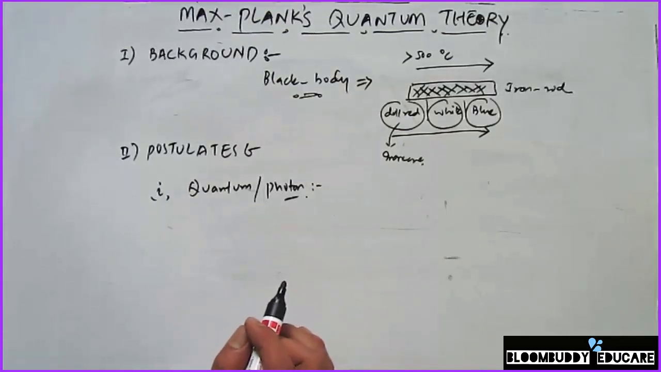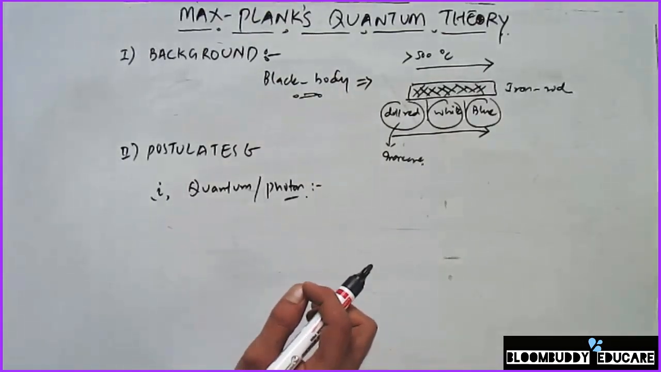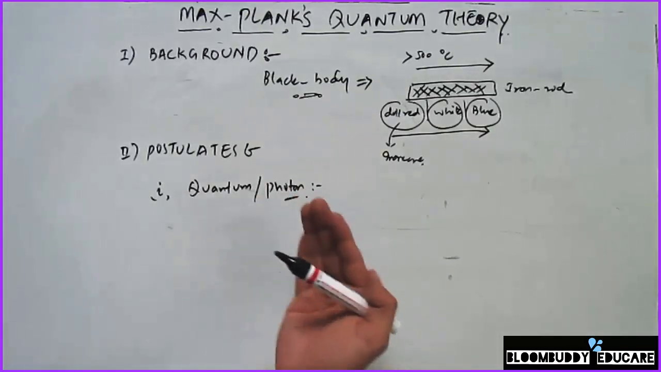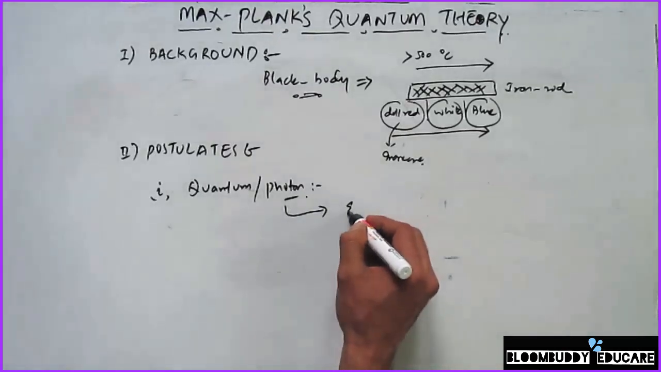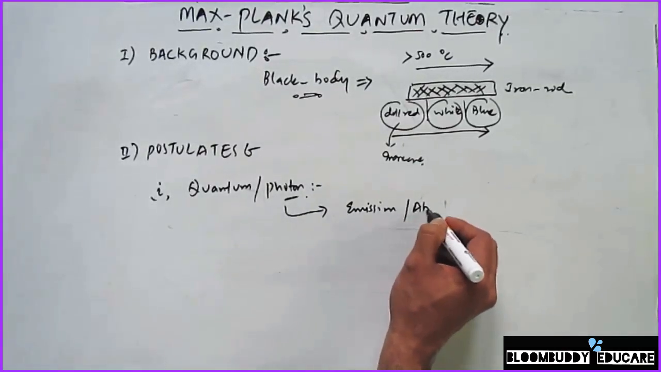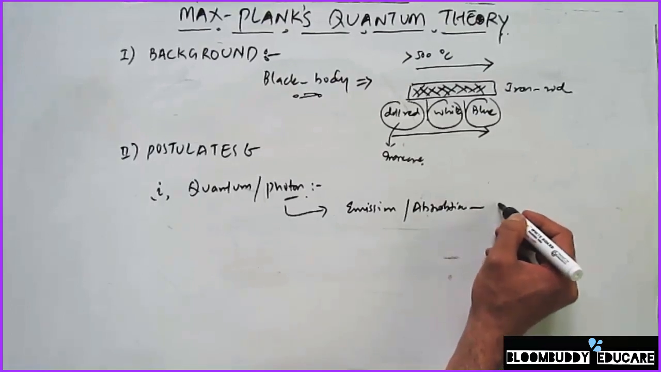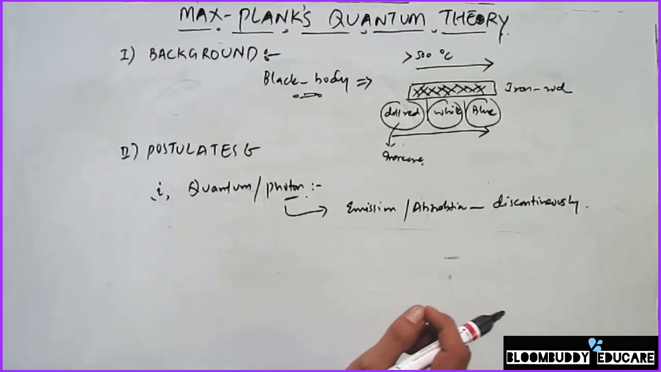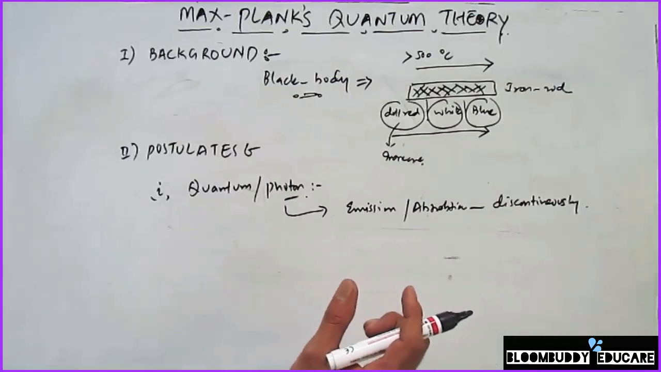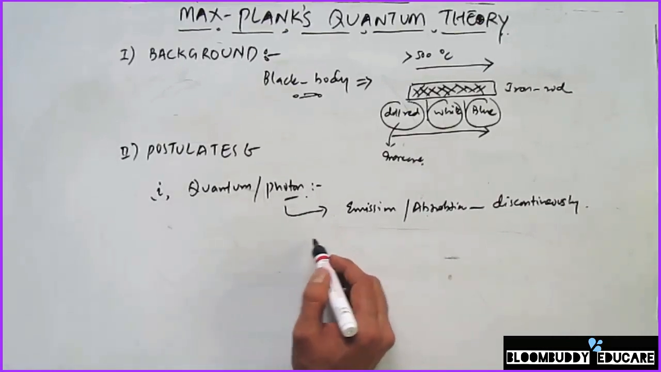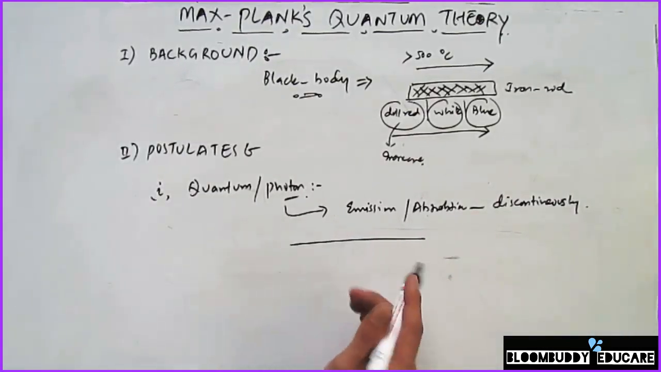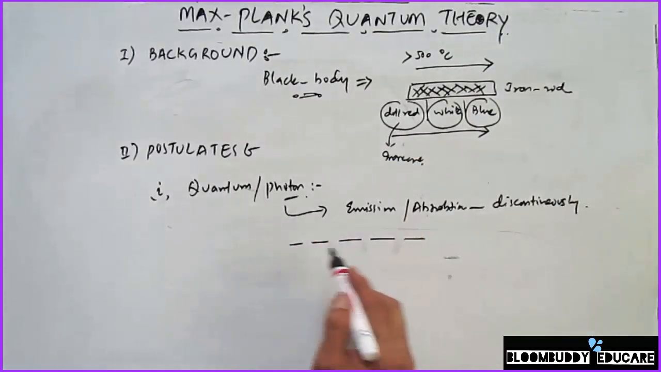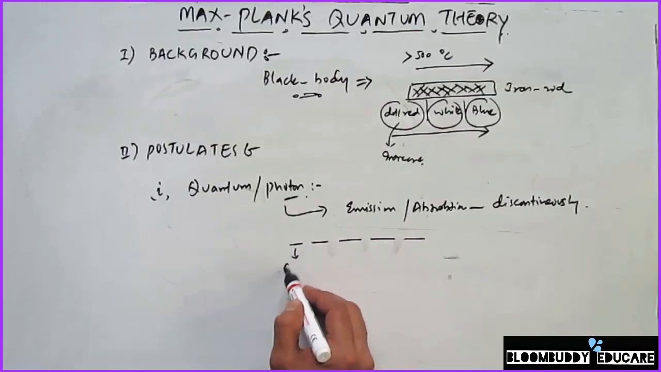So the emission or absorption of energy, light as well as any other form of electromagnetic radiation by any body does not take place continuously. Rather, it happens discontinuously. This discontinuous emission or absorption of energy takes place in small packets of energy. So if this is a photon, actually this photon is divided into smaller discrete packets of energies, and these small discrete packets of energies we call quanta.